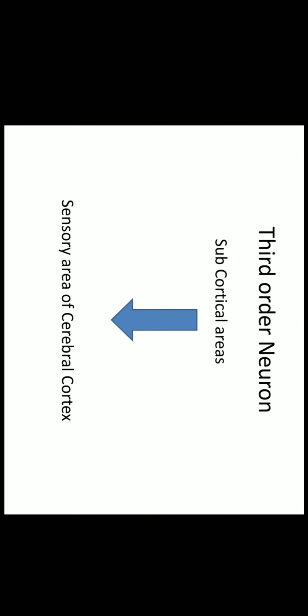Then the third order neuron: these are the neurons which are present here in the subcortical areas below the cerebral cortex, and these neurons will carry these sensory impulses from the subcortical area up to the sensory area of cerebral cortex. So these are called third order neuron.